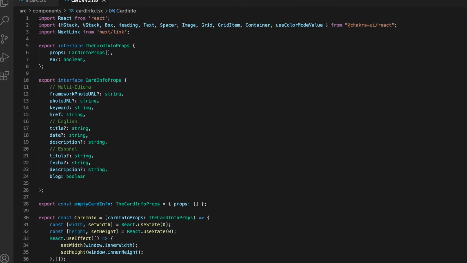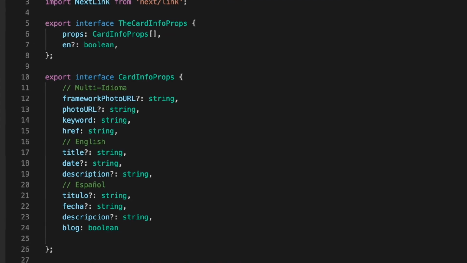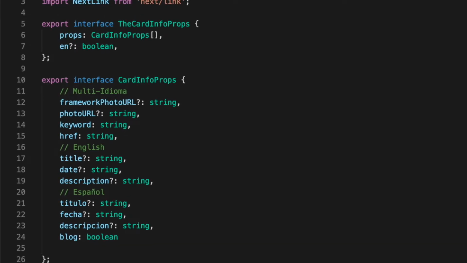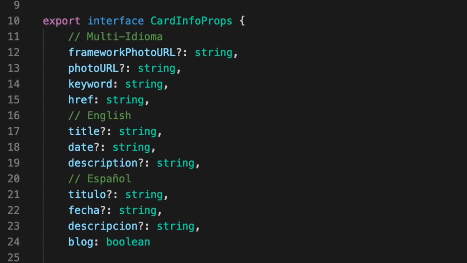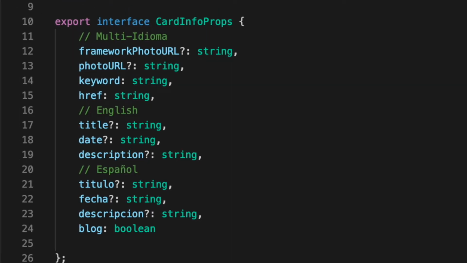The card that will show my projects or blogs has to receive a determined structure as a parameter to display the project or blogs in a simple way. To do that, I created an interface that I call CardInfoProps, which contains the following elements.